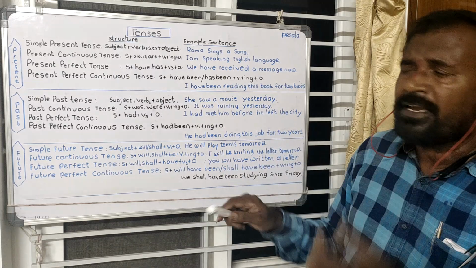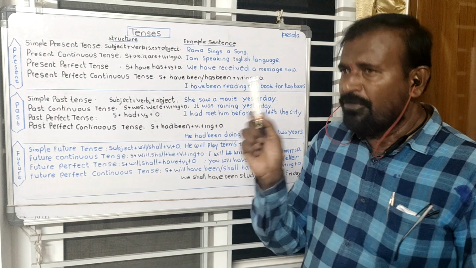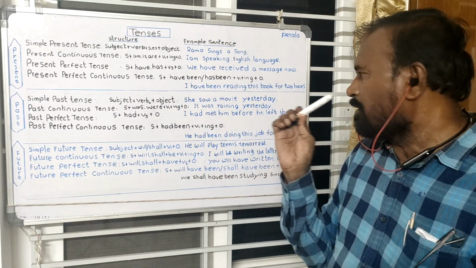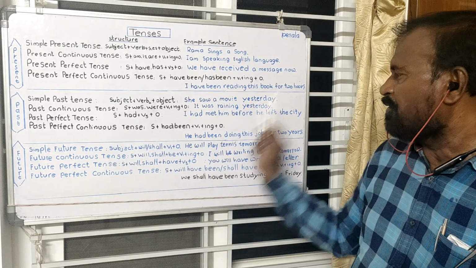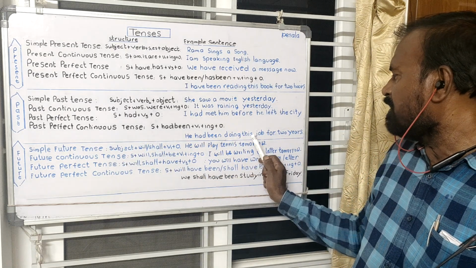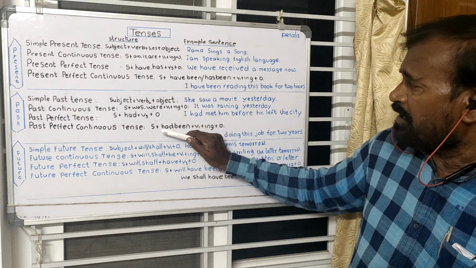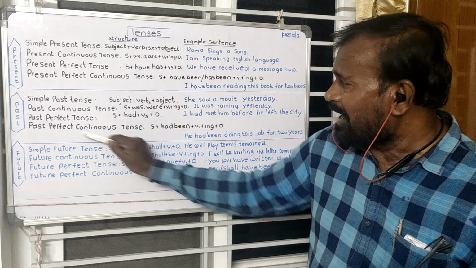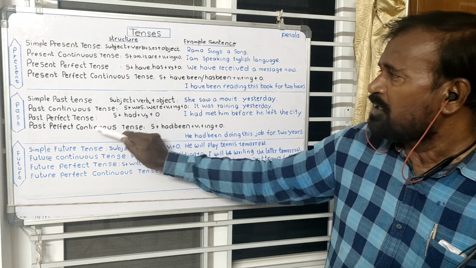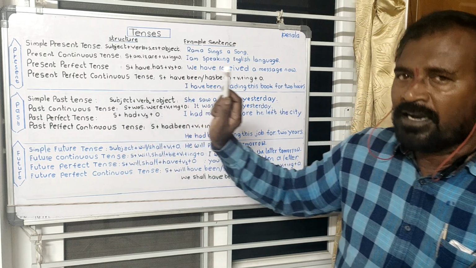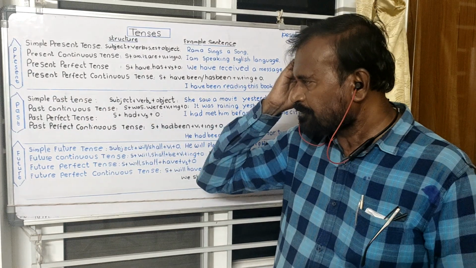And when we are talking about past things going from one period to another, ending period, we utilize the past perfect continuous tense. He had been doing this job for 2 years. And here also we have to keep in mind, in all the continuous tenses, there are some verbs that can't be used in continuous tense. It is about the past tense.